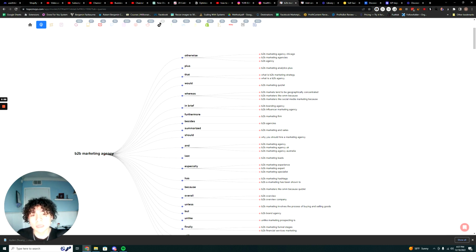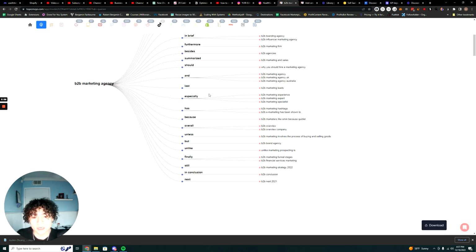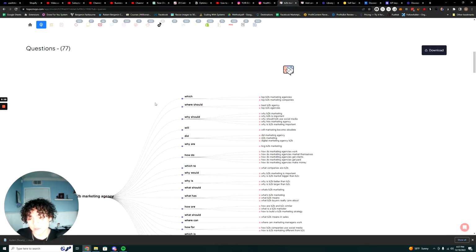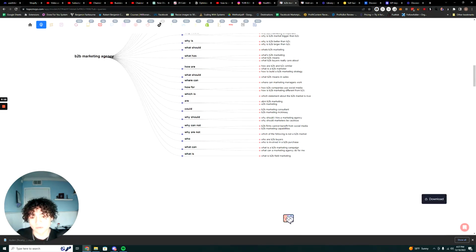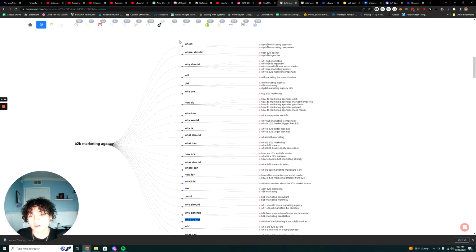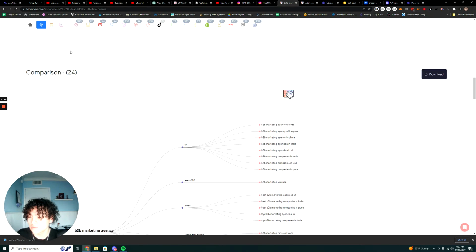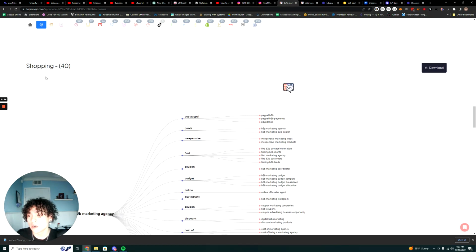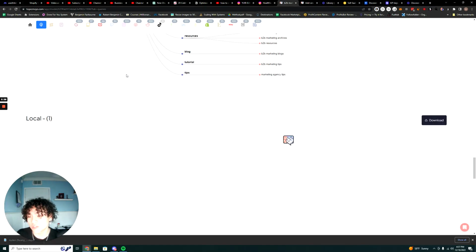So otherwise, for B2B marketing agency, it gives you a couple of different keywords regarding this. It just gives you different sentiments of keywords, like why, should, can, or not, who are B2B buyers. So it gives you different keywords falling into different categories, right? So it's super useful. Comparison keywords, shopping keywords, research keywords.